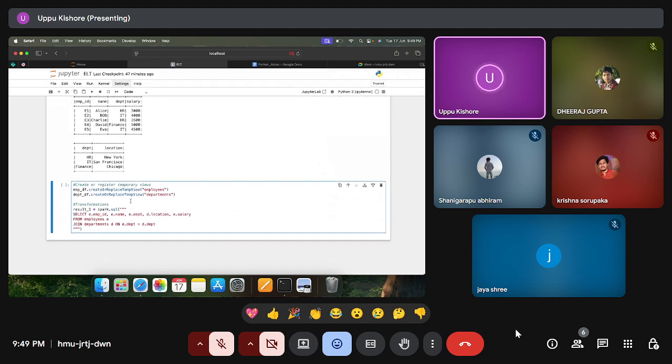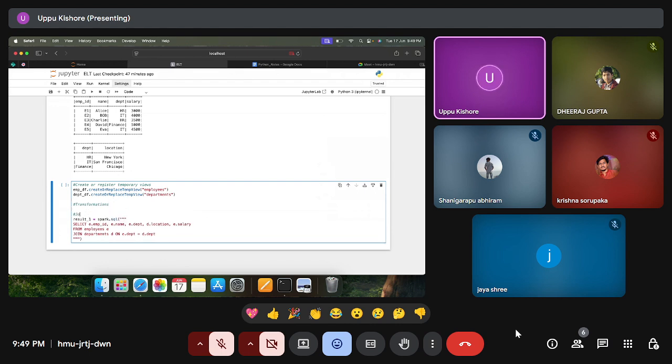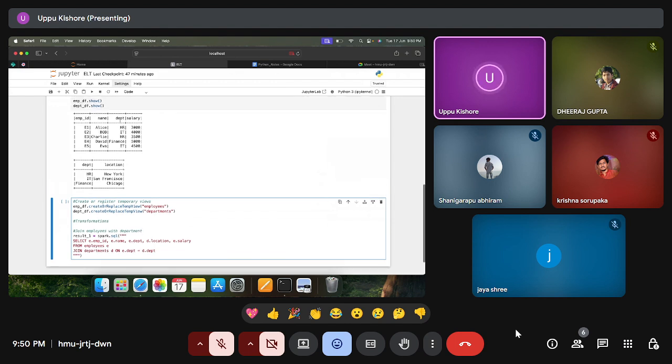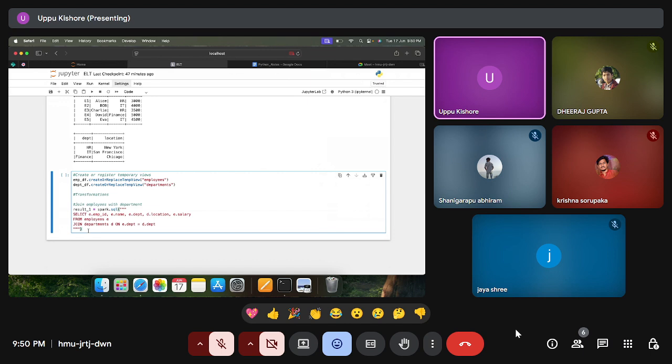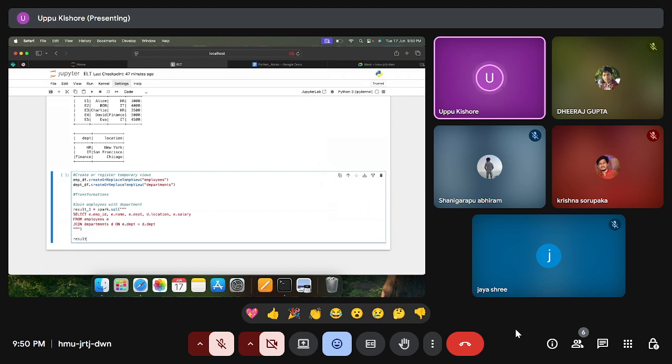So here we are joining our employees with the departments, so that we can get which employees are from which department and which location. Anyhow, Alice is working in the HR department, we can say that from here, but for which location, we cannot say by looking at this single table, so we perform the join and define that. So now I want to display result_1.show.